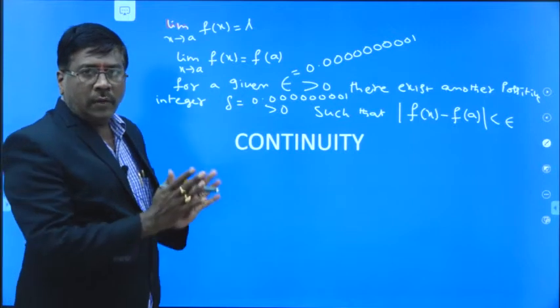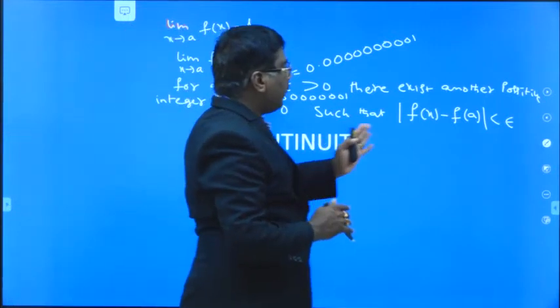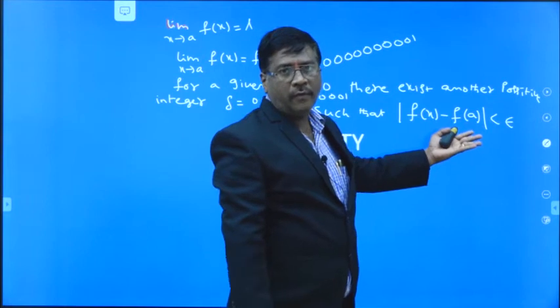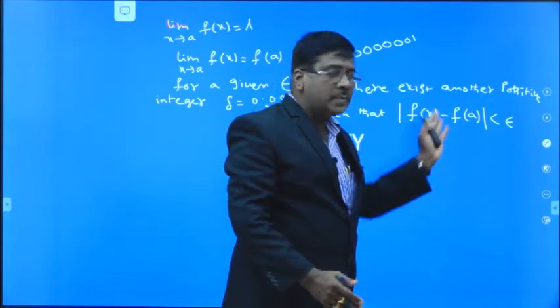Here, the difference between the function value f of x and f of a is less than epsilon.